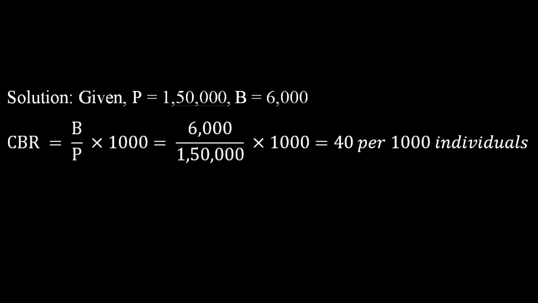Birth rate is given B equal to 6,000. First write the formula CBR equal to B divided by P, which is multiplied by 1000. That is equal to 6,000 divided by 1,50,000 into 1000, which is equal to 40. There were 40 births per 1000 individuals.